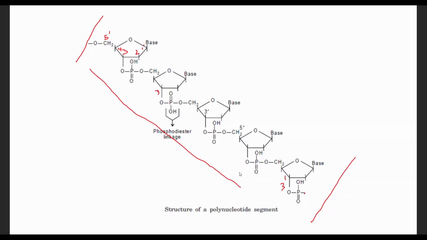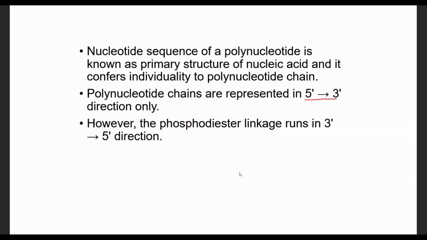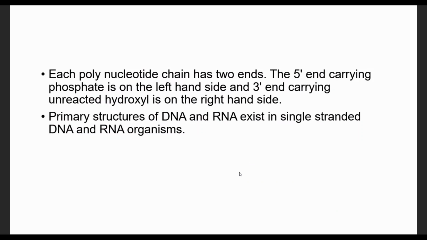This is the consensus sequence for this nucleic acid. So we have seen this. Each polynucleotide chain has 2 ends: the 5' end, with an unreacted phosphate on the left-hand side, and the 3' end, carrying an unreacted hydroxyl group on the right-hand side. These are the 2 ends of our polynucleotide, running from 5' to 3'.